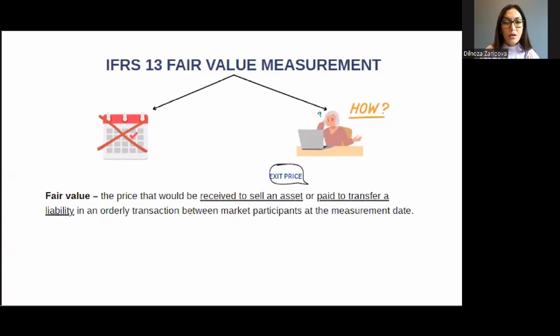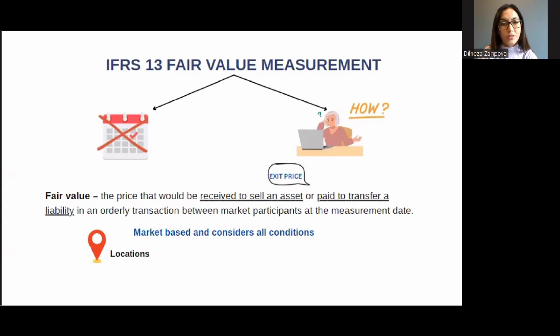All right, so fair value is market-based, and we consider all conditions of assets and liabilities. Let's say if it's an asset, then its location, and then restrictions for using this asset. Fair value is market-based, not entity-specific.